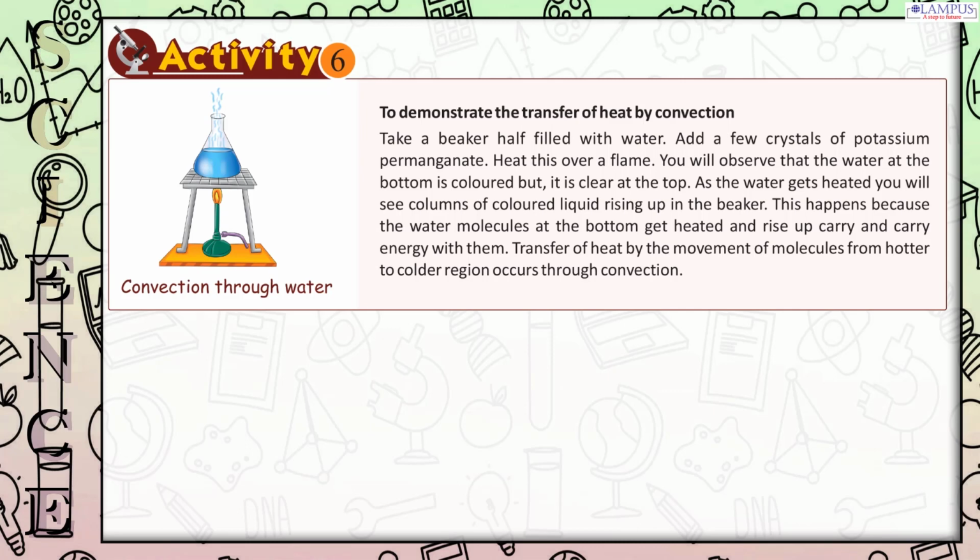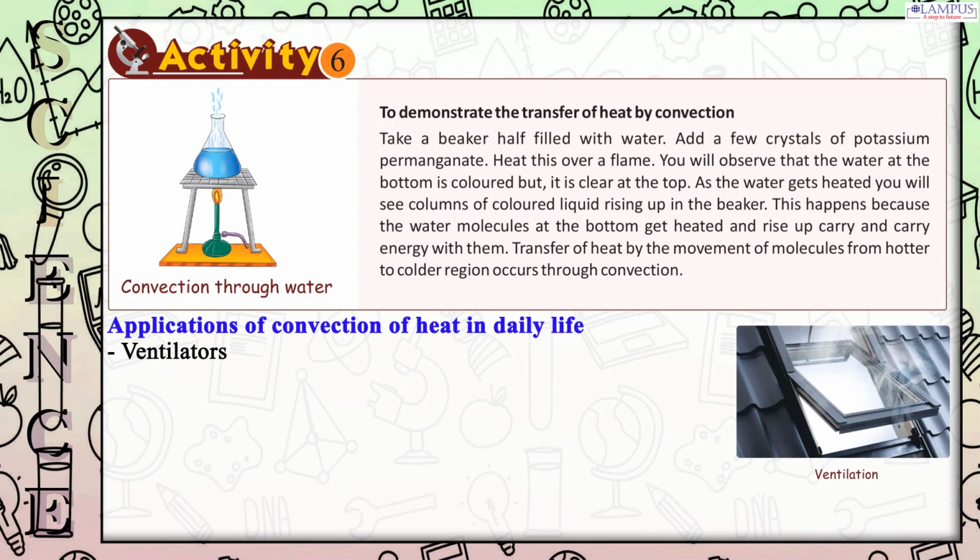This happens because the water molecules at the bottom get heated and rise up, carrying energy with them. Transfer of heat by the movement of molecules from a hotter to a colder region occurs through convection. Applications of convection of heat in daily life.